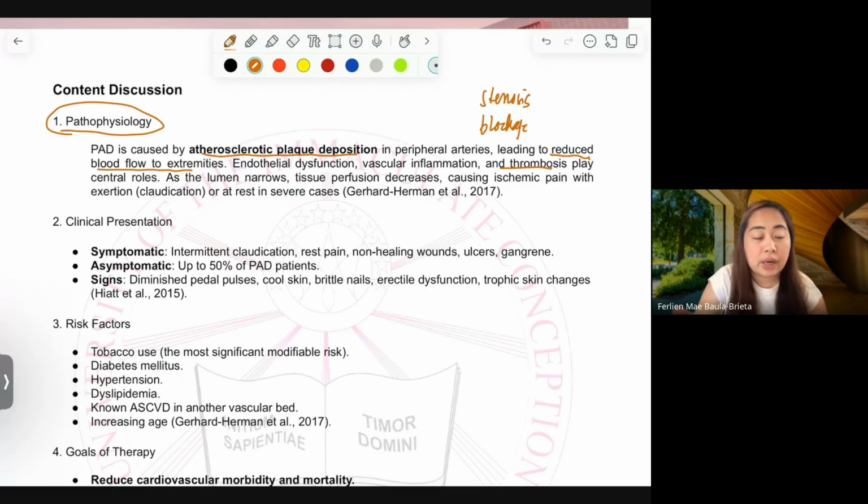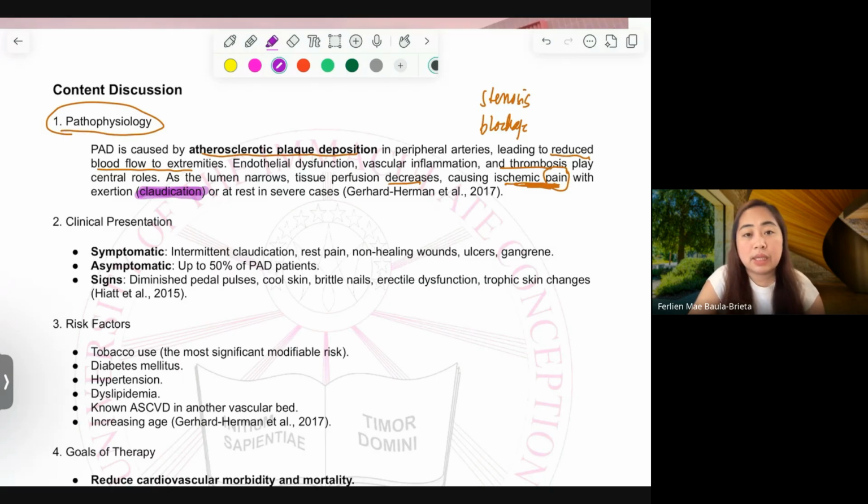So as the lumen narrows, the tissue perfusion decreases, causing ischemic pain with exertion. So because of the cell tissue dying because of low perfusion, merong pain na experience ang patient. And that pain with exertion is called claudication. Okay? That is called claudication.